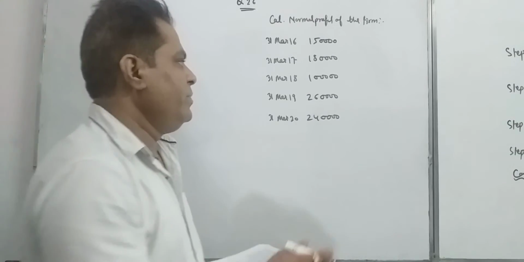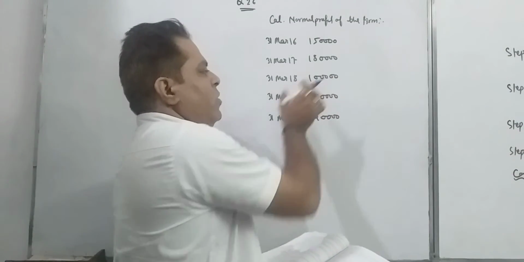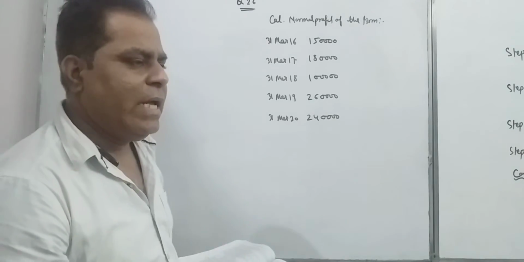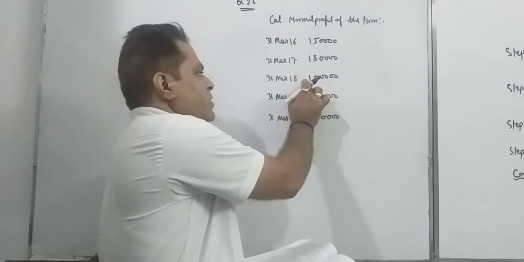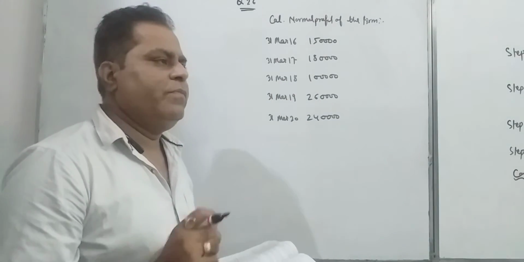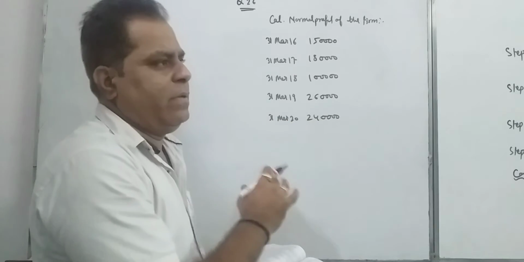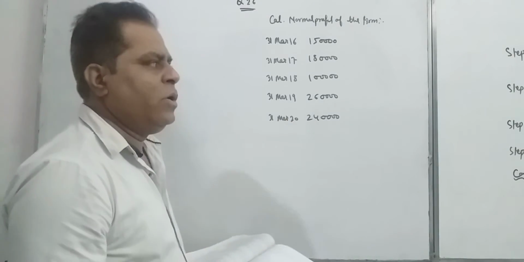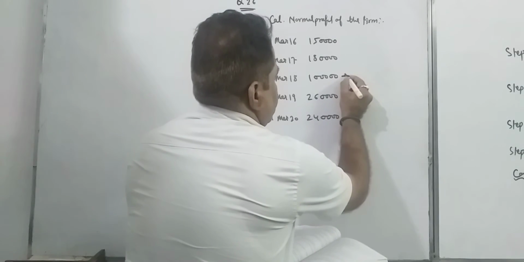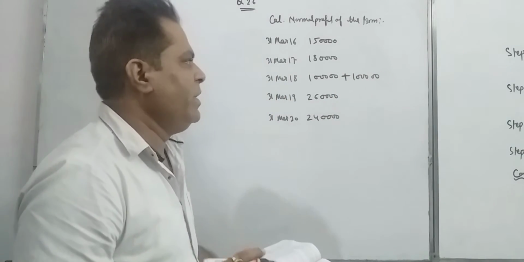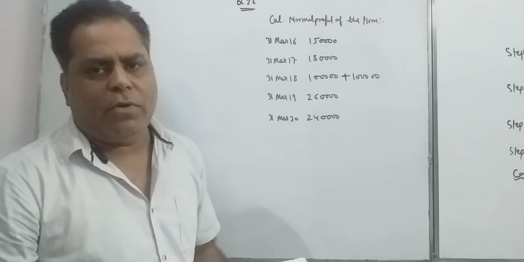If the 1 lakh abnormal loss is adjusted in this profit, then we have to add this abnormal loss back to determine the normal profit of the business. So 1 lakh we are adding.